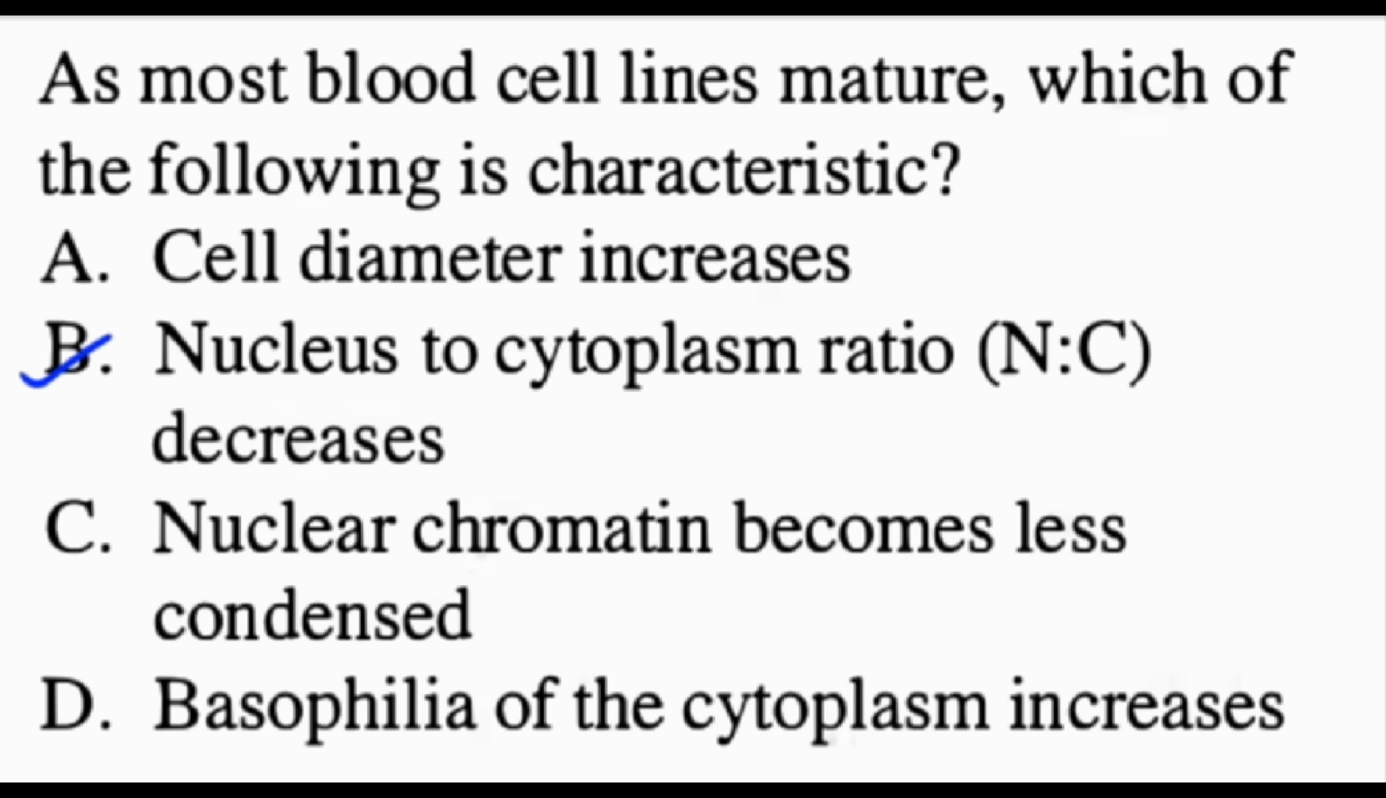Think of an immature blood cell. It is large with a huge nucleus and very little cytoplasm. As it matures, the cell generally gets smaller, the nucleus shrinks, and the cytoplasm takes up a larger part of the cell's volume. Therefore, the ratio of the nucleus to the cytoplasm gets smaller.